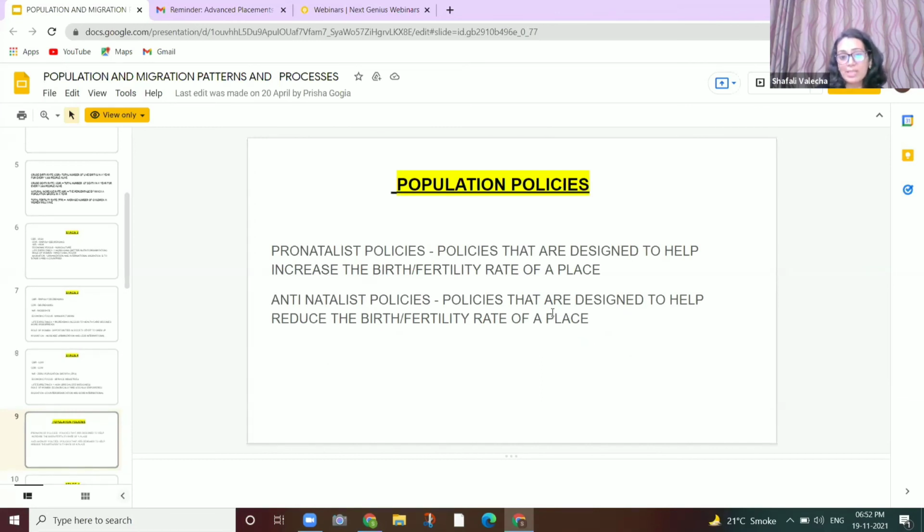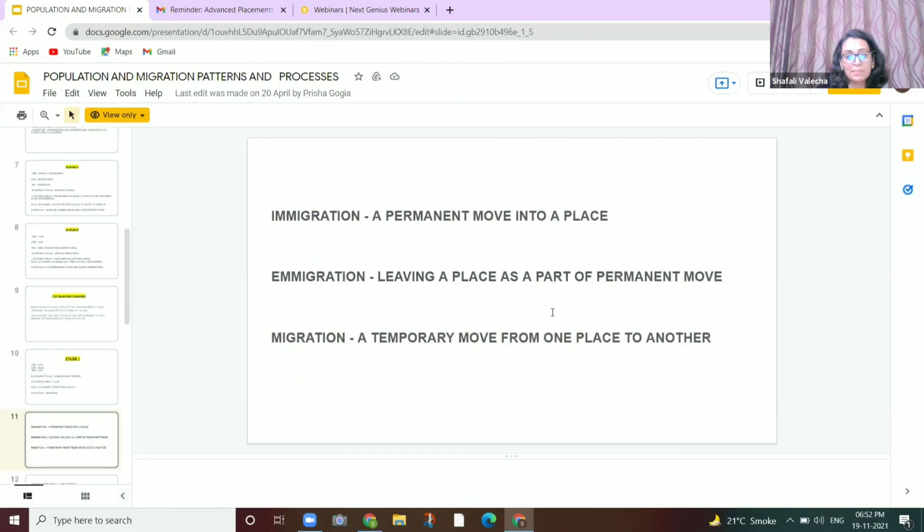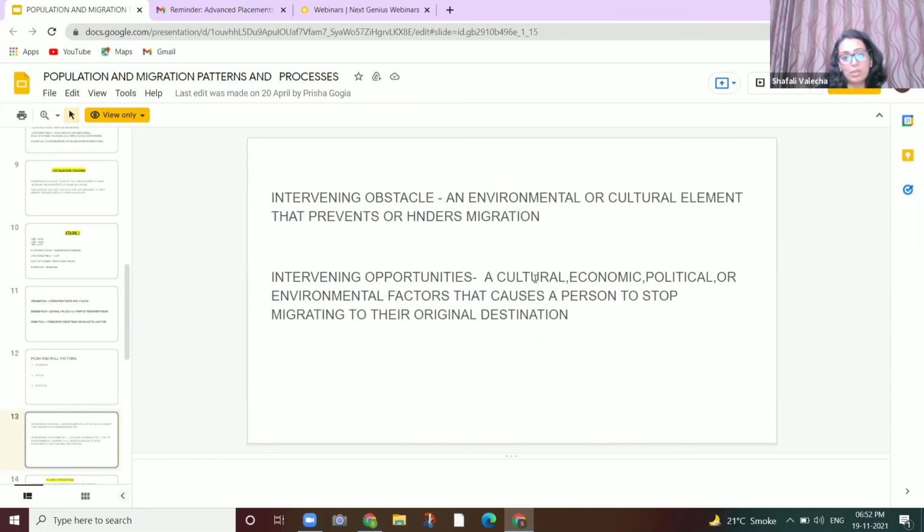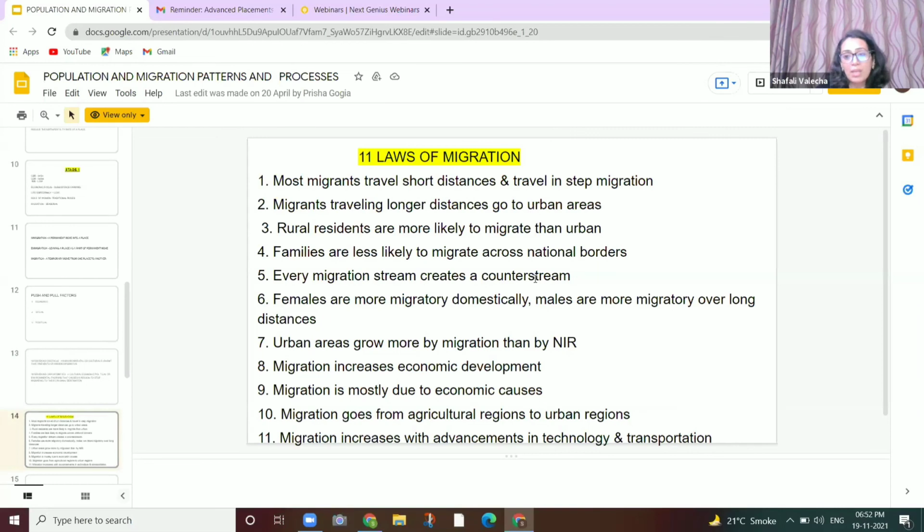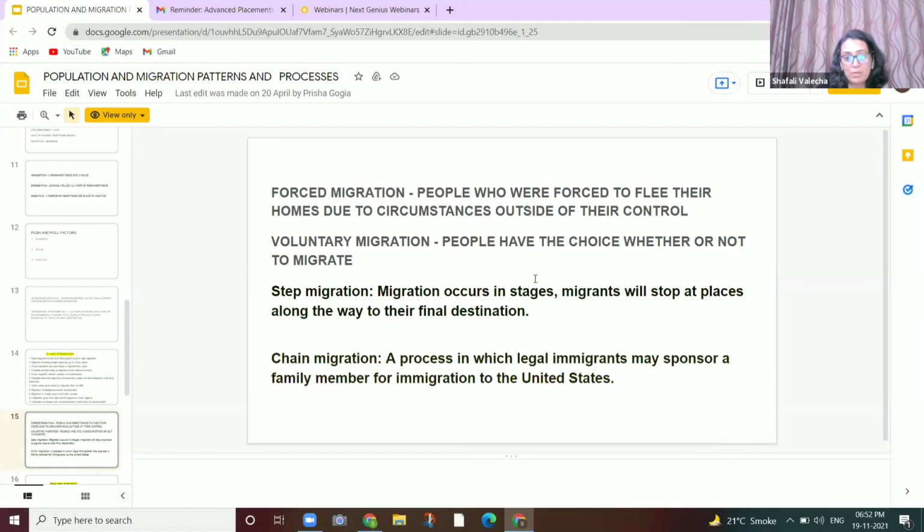Population policies, what were the differences between nationalist policies and anti-nationalist policies. Immigration, emigration, migration, all the patterns and definitions have been covered with each chapter. Majorly, we cover 11 laws of migration. Migration increases mostly due to economic causes, forced migration, voluntary migration.